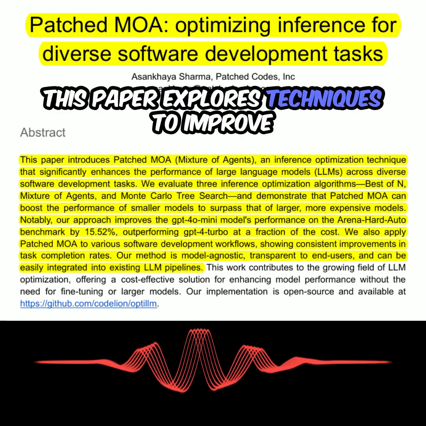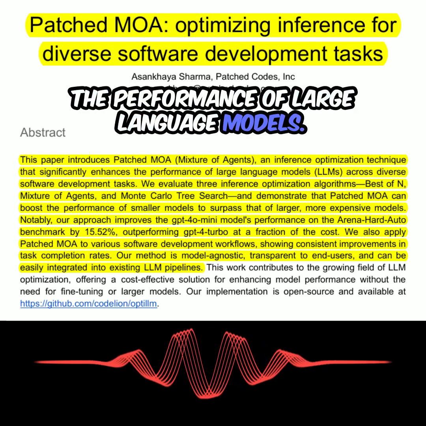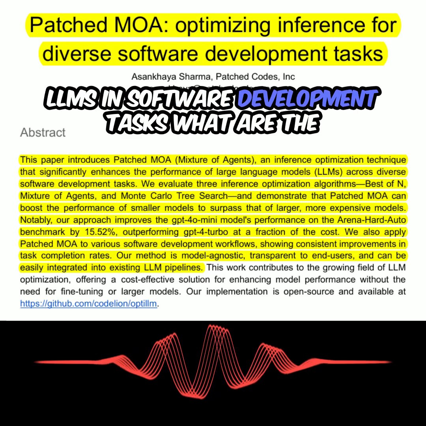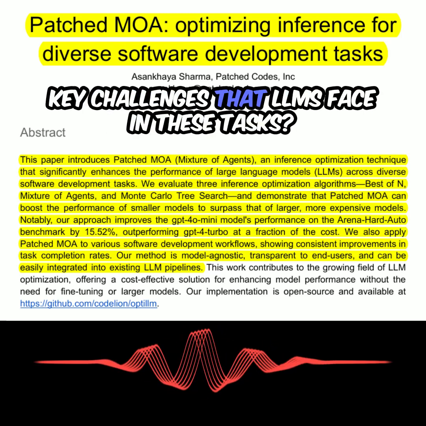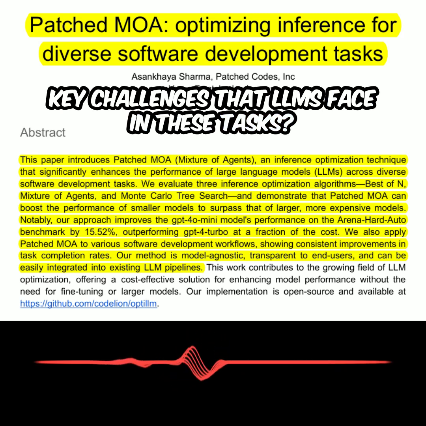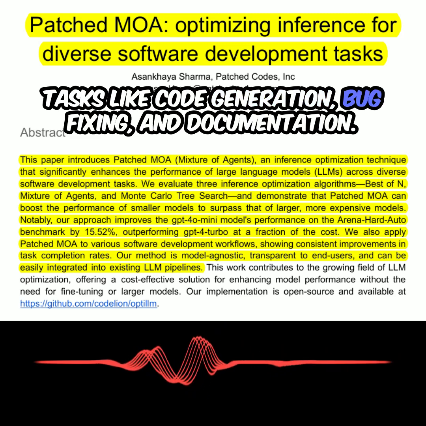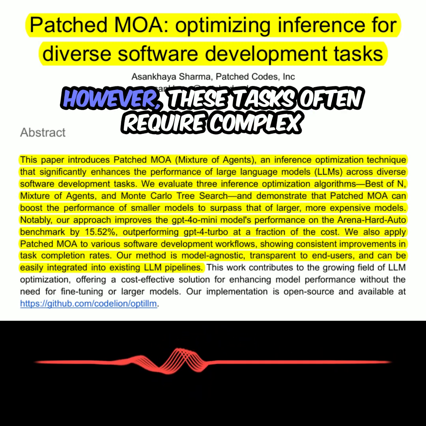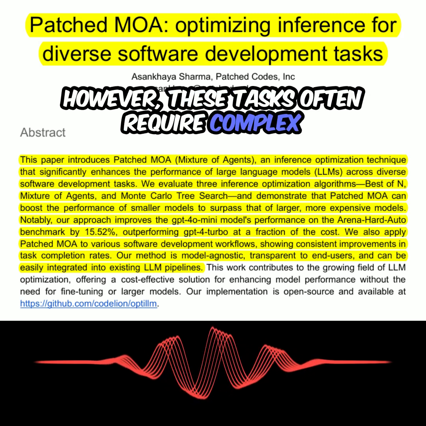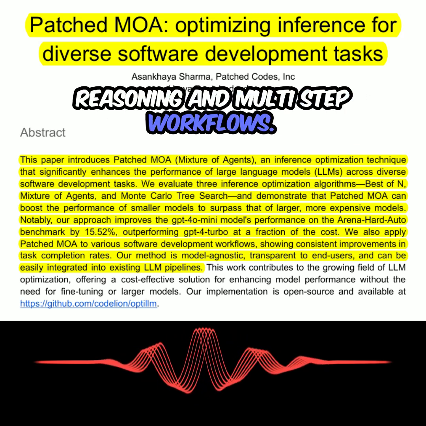This paper explores techniques to improve the performance of large language models, LLMs, in software development tasks. What are the key challenges that LLMs face in these tasks? LLMs are often used in software development for tasks like code generation, bug fixing, and documentation. However, these tasks often require complex reasoning and multi-step workflows.